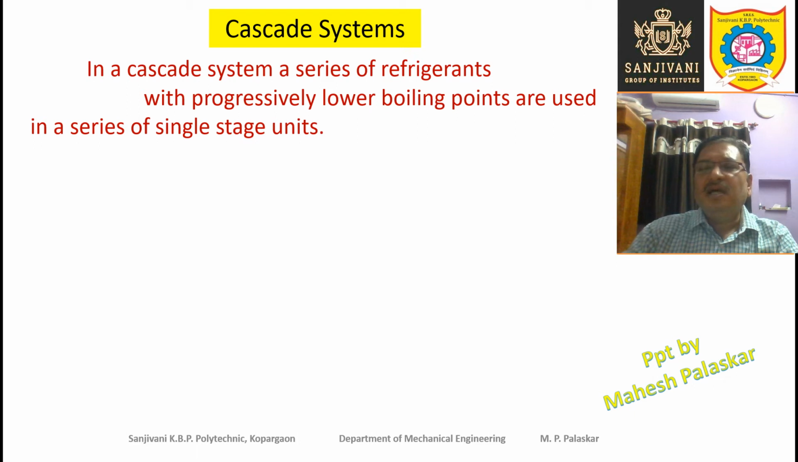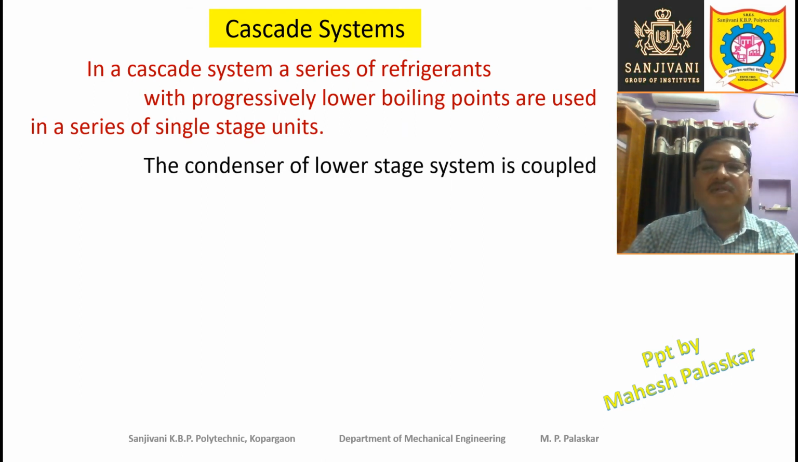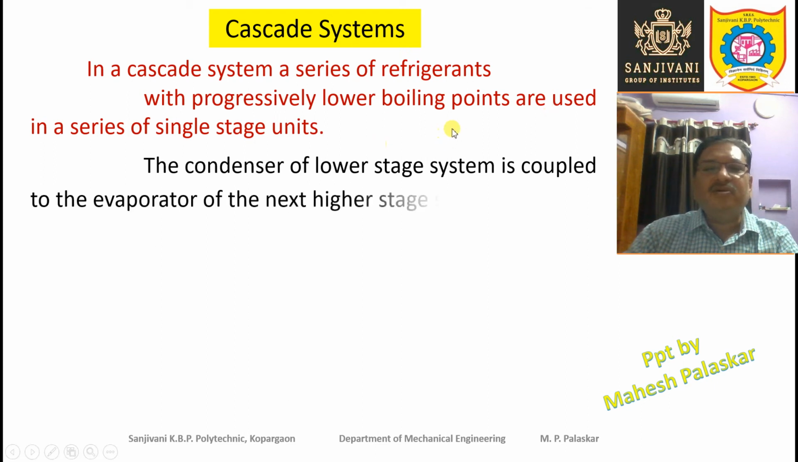So the condenser of the lower stage system acts as the evaporator of the higher stage system. So all these things you study with the help of the figure, then only you'll understand. The condenser of the low stage system is coupled to the evaporator of the next higher stage system, and so on.